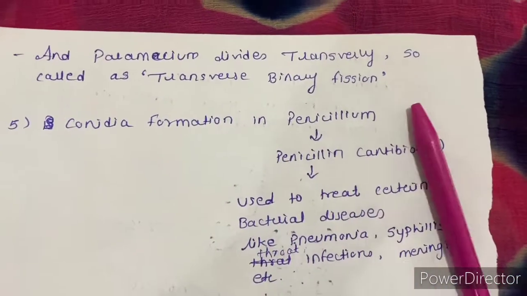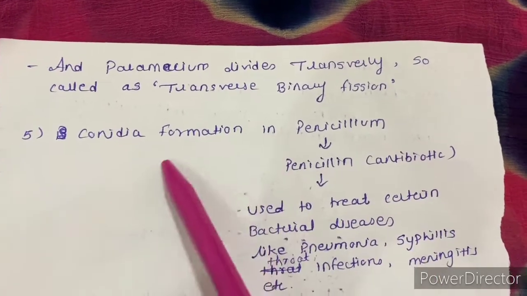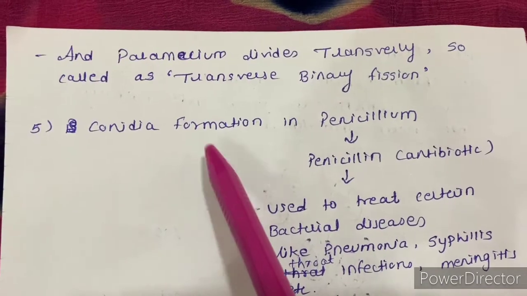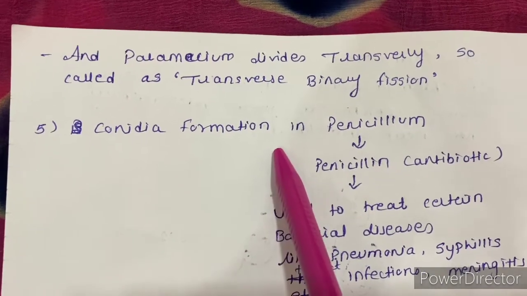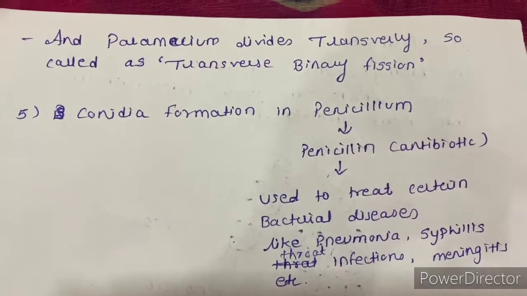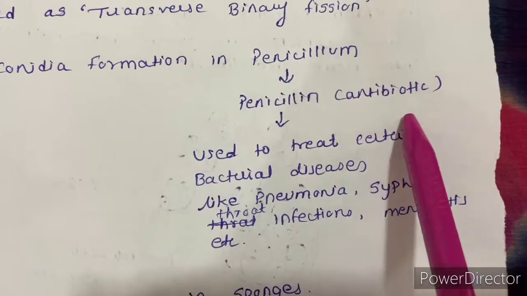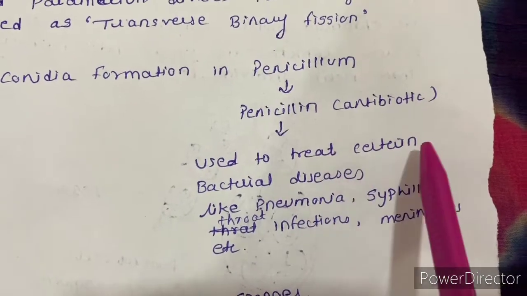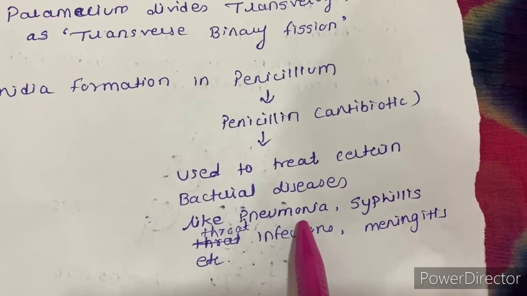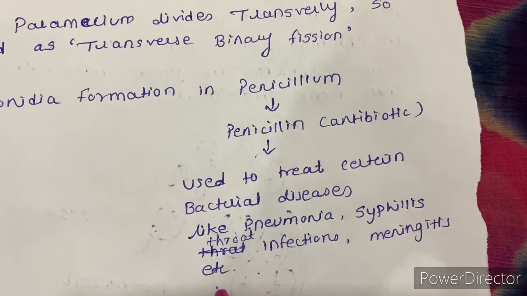After this, the fifth one is conidia formation in penicillium. Conidia formation is the same as spore formation, but here the spores are non-motile, seen in penicillium. Now penicillium is an organism which forms penicillin. What is penicillin? Penicillin is an antibiotic used to treat certain bacterial diseases like pneumonia, syphilis, throat infection, meningitis, etc.